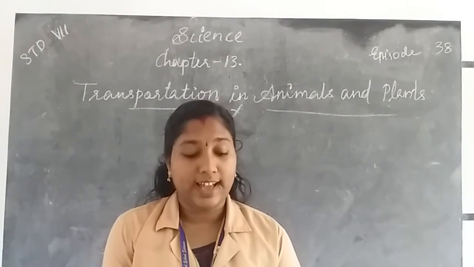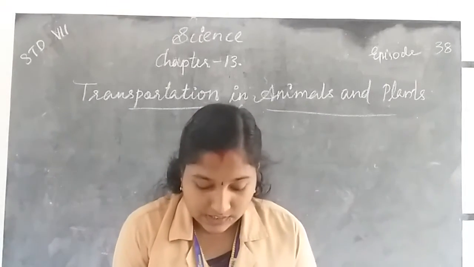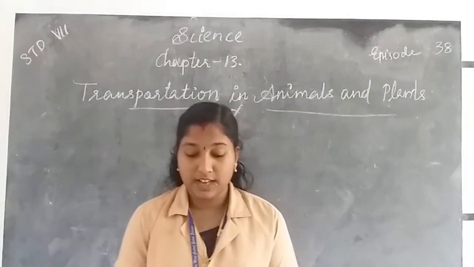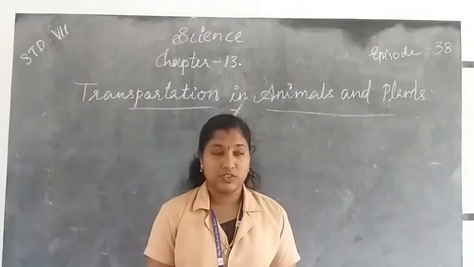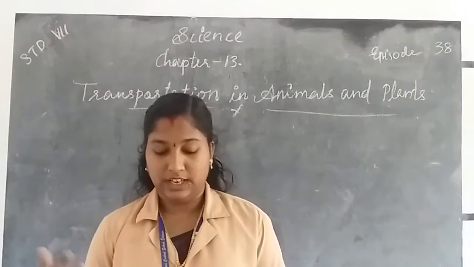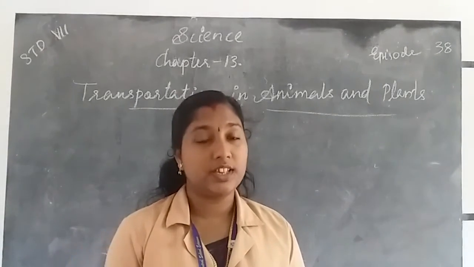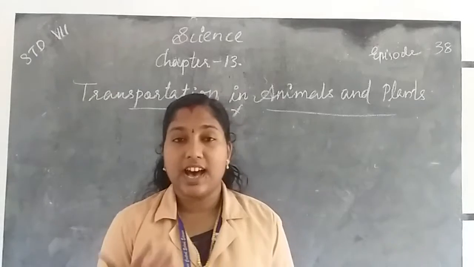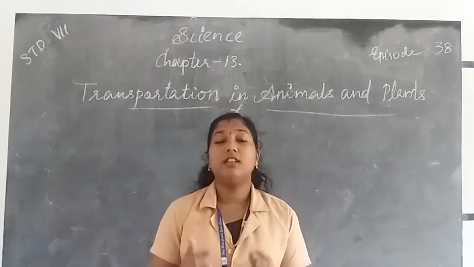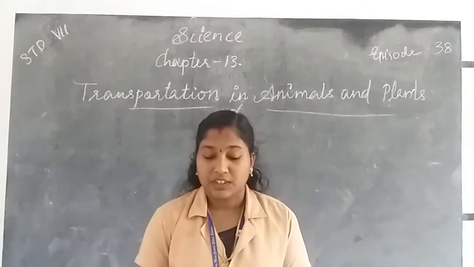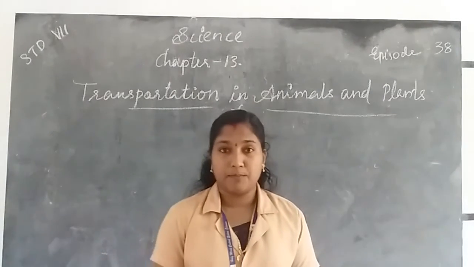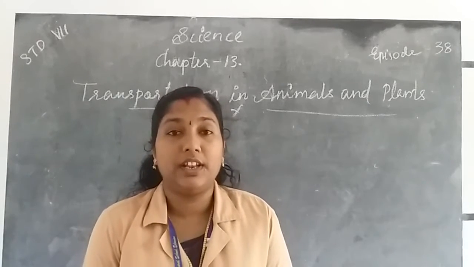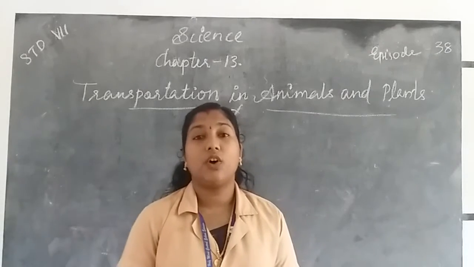Then we learned about capillaries. What is a capillary? On reaching the tissues, the artery is divided into smaller, thin tubes, and these are called capillaries. The capillaries join up to form veins, which empty into the heart.